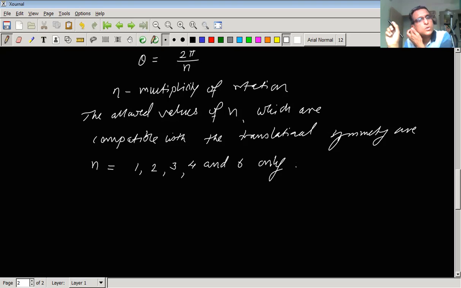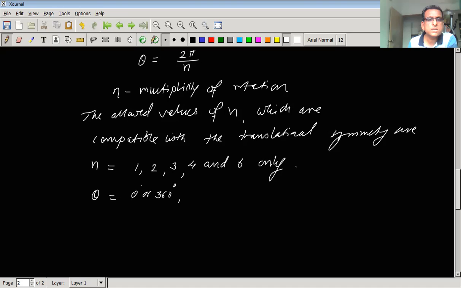Only these values of n are allowed as far as rotational symmetry in compatibility with translational symmetry is considered. Now let us see the values of theta corresponding to these values of n. When we put n equal to 1, it happens to be 0 or 360 degrees.